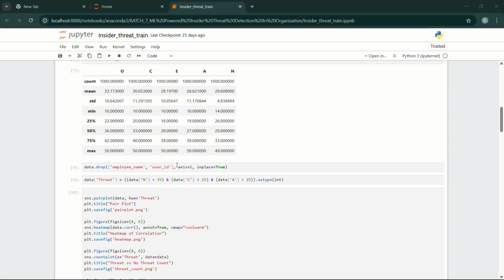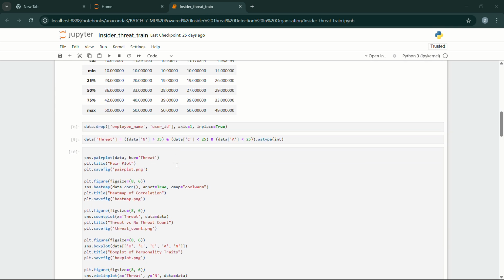In the drop function, we are removing the data. Here I'm taking employee name and user ID. And next, here I'm giving conditions like if it is a thread, N is greater than 35 and C is less than 35 and A is less than 35. Based on these conditions, it will detect the thread, either it is a thread or not.